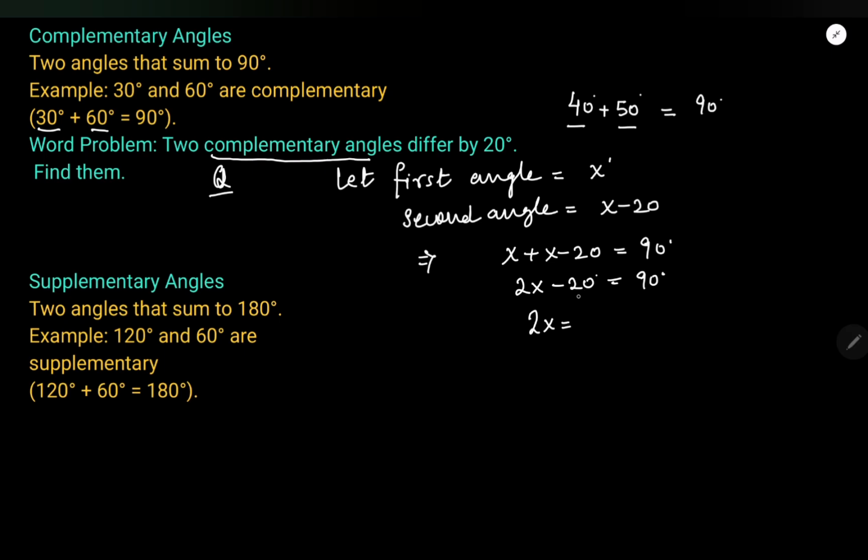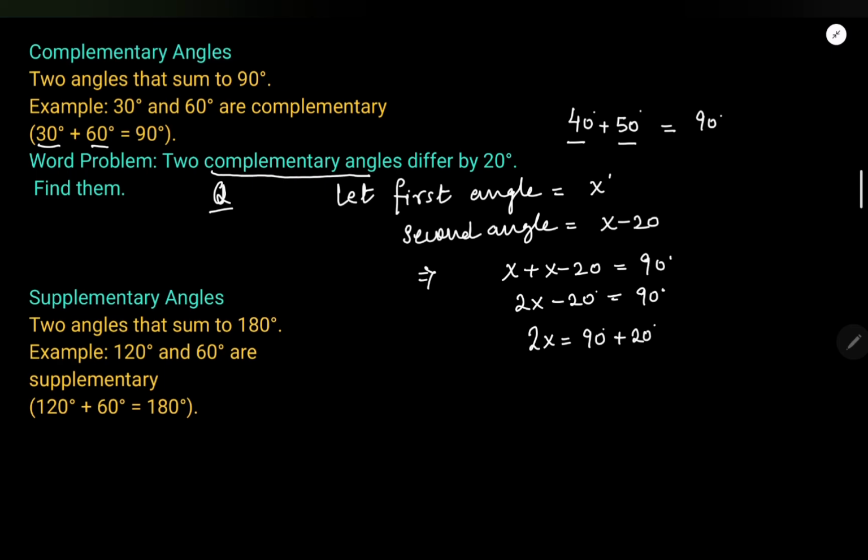So 2x, this 20 will go to his family member, 90. So it will become 90 plus 20. Whenever something goes from left to right or right to left, it changes sign. This negative will become positive. So 2x is equal to 110 degrees and x is equal to 110 divided by 2, so x is equal to 55 degrees, right?